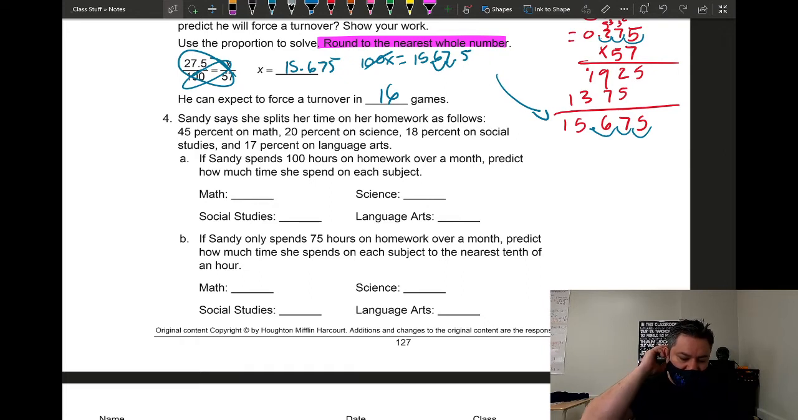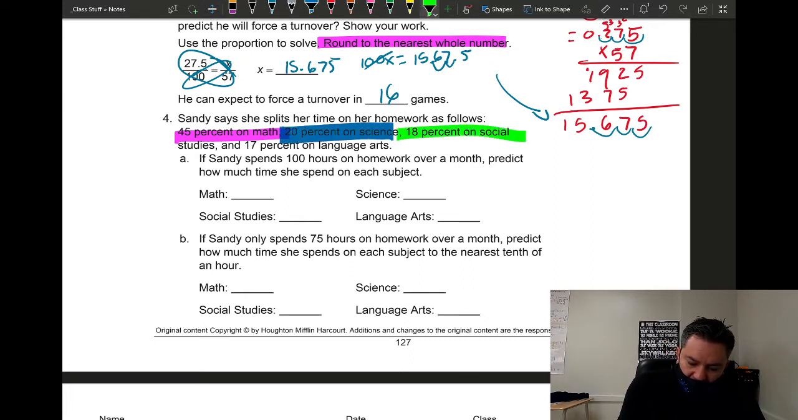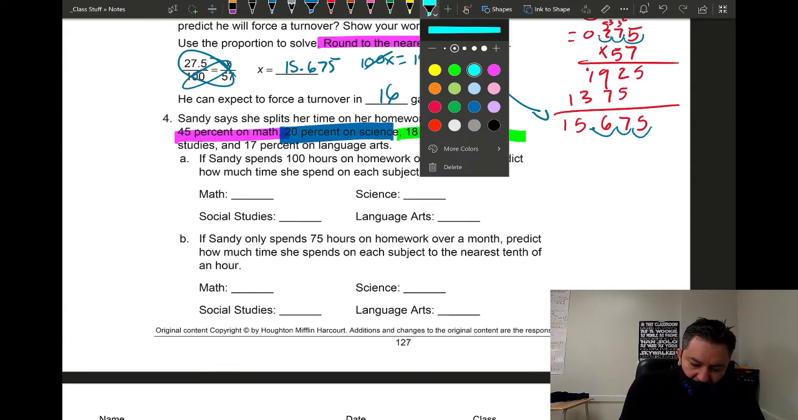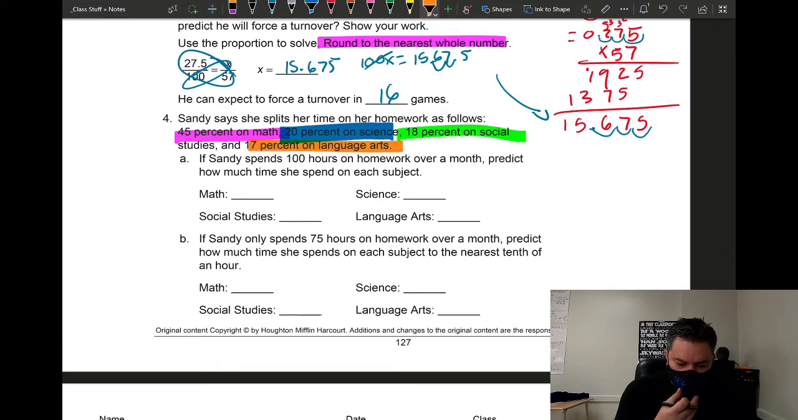Number 4, Sandy says she splits her time on her homework as follows: 45% for math, that's what you guys should be doing, 20% for science, 18% on social studies, and 17% for language arts. Okay, so now if Sandy spends 100 hours on homework over a month, predict how much time she spent on every subject. So this is the perfect scenario to convert to decimal and multiply.